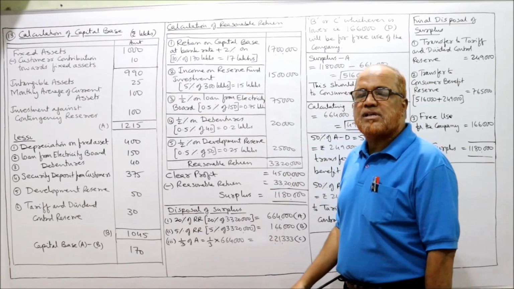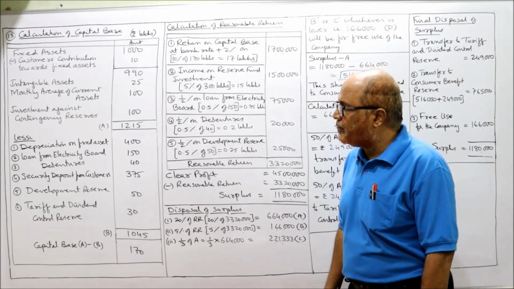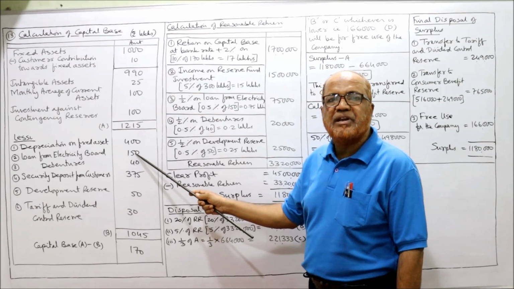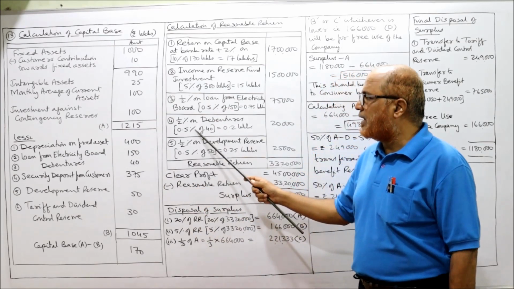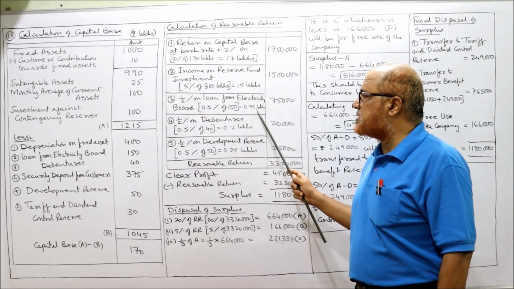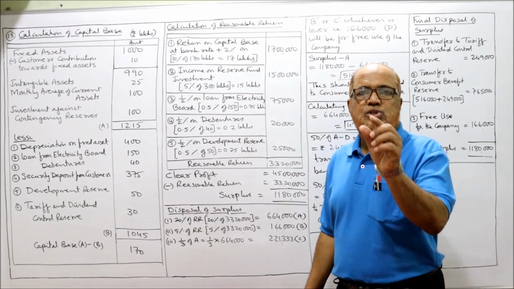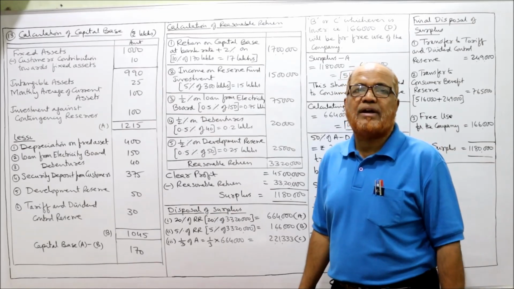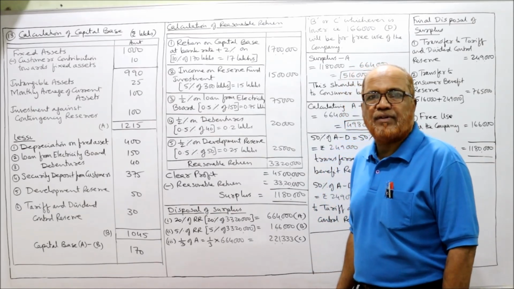Now 0.5% on loan from electricity board. Loan from electricity board is 150 lakhs. So 0.5% of 150 lakhs will become 0.75 lakh. So 0.75 lakhs means 75,000.